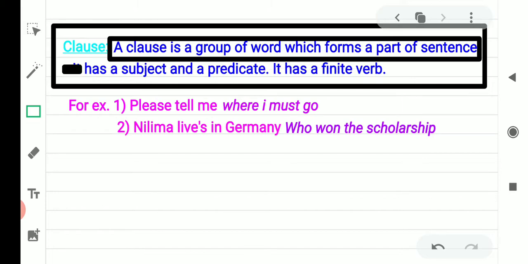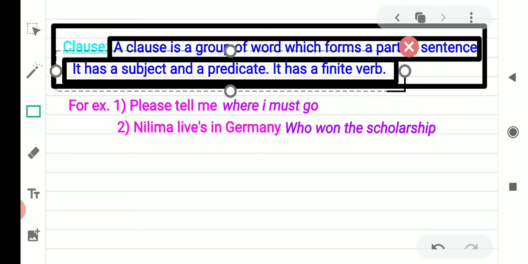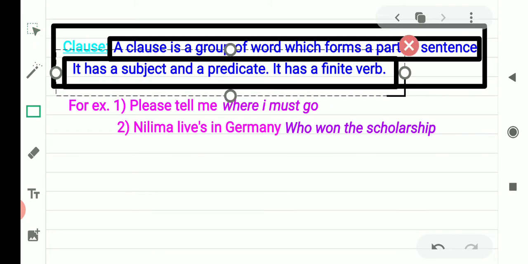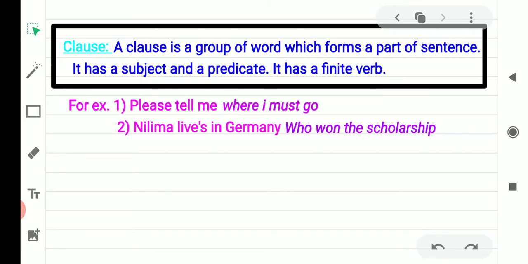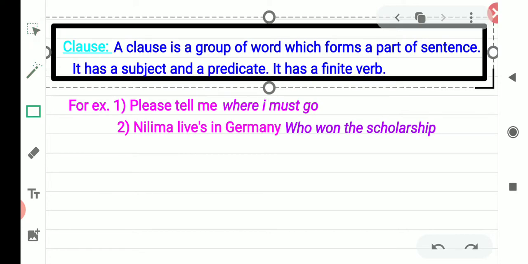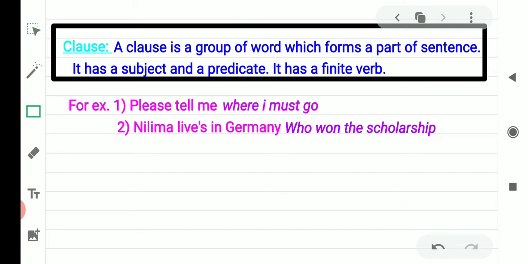It has a subject and a predicate. It has a finite verb. What is a clause? Clause is a part of a longer sentence. In clause there is a subject, there is a predicate, and it has a finite verb. Finite verb means a verb which is controlled by the subject. It means in the clause there is a different subject and a different finite verb, different main verb also. But it is a part of a longer sentence.